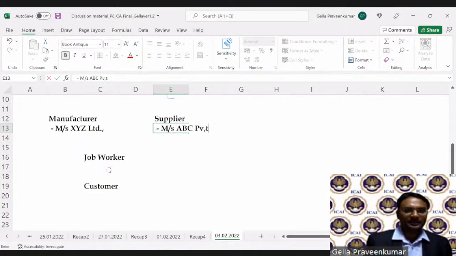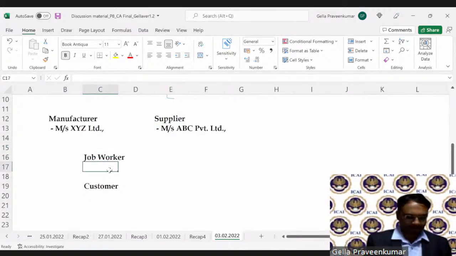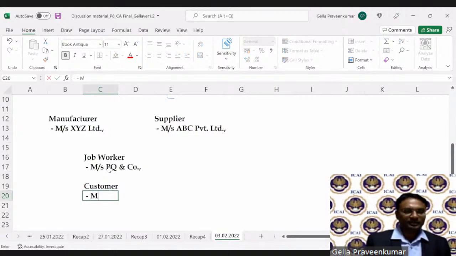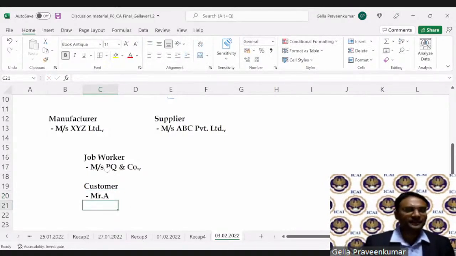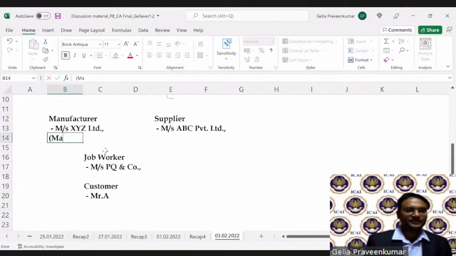ABC Private Limited. Job worker, Mrs. PQ and Company. Customer, Mr. A. Say, there's a manufacturer in the state of Maharashtra.